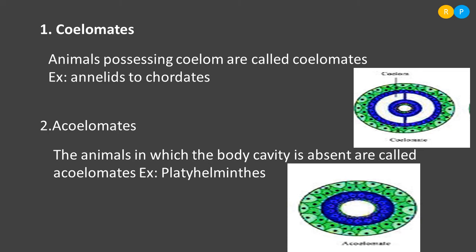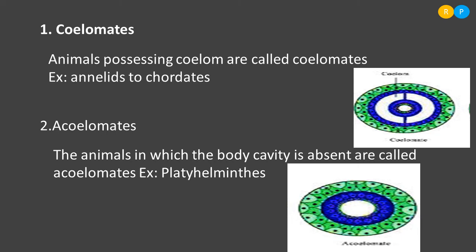You just compare this diagram with the first diagram. There we have the body cavity, but here in the acoelomates there is no body cavity between the body wall and gut wall. So if the animal does not consist of a body cavity between the body wall and gut wall, that kind of animal is named as acoelomates.